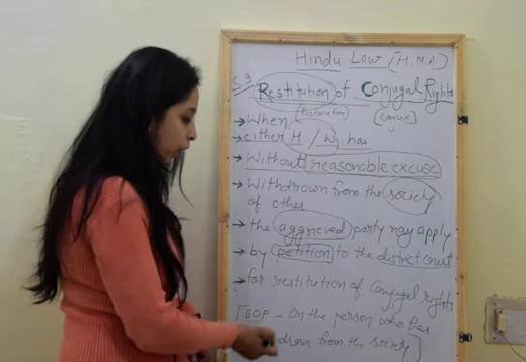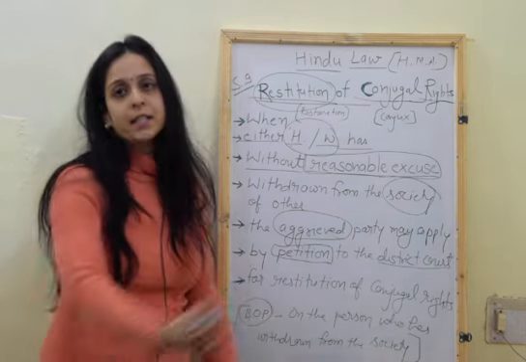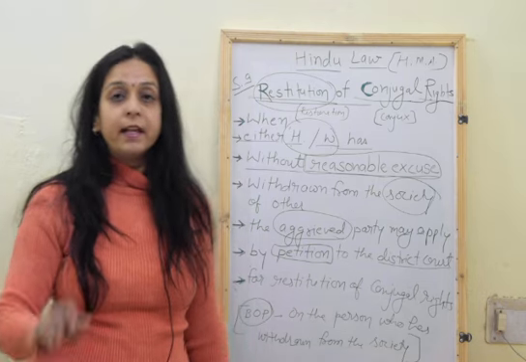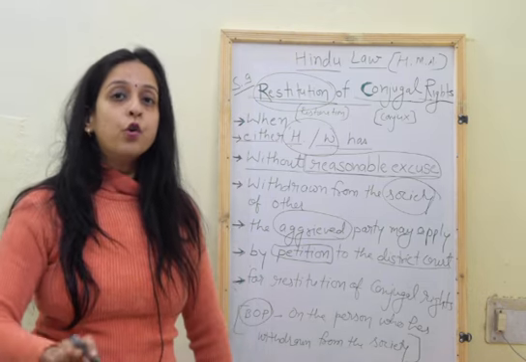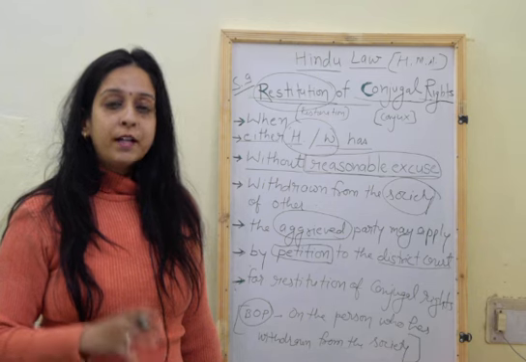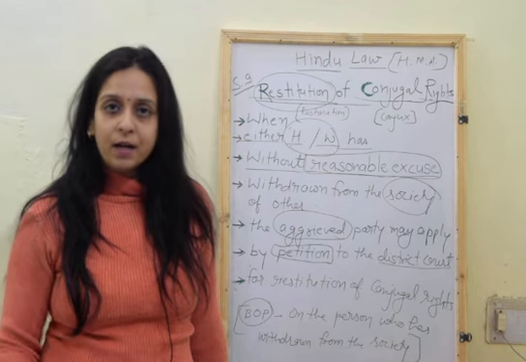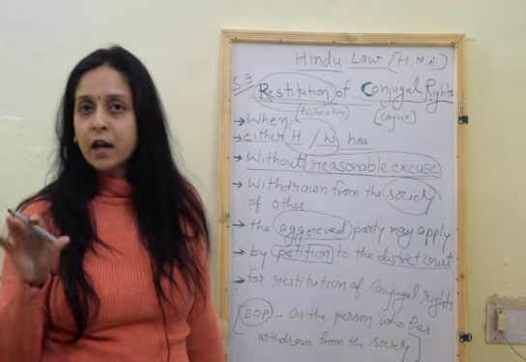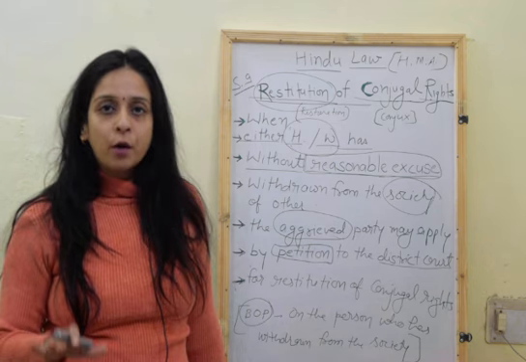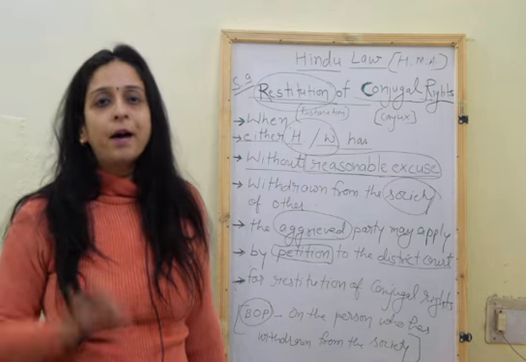Remember, when we are talking about the burden of proof in such kinds of cases, if there is a reasonable cause, who will prove? The burden of proof lies on the person who himself or herself withdrew from the society of the other party.